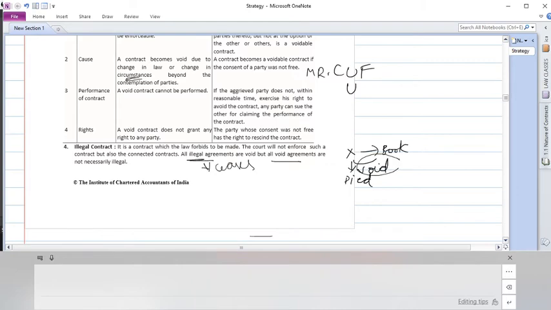So all void contracts are not illegal, but all illegal are void. Be clear with this point. All void contracts need not necessarily be illegal contracts. Recollect this example of X writing a book. But all illegal are necessarily void because the moment it is an illegal contract, it is not enforceable by law.